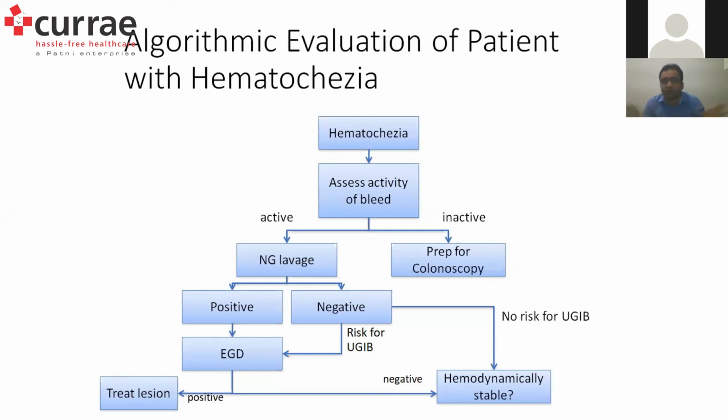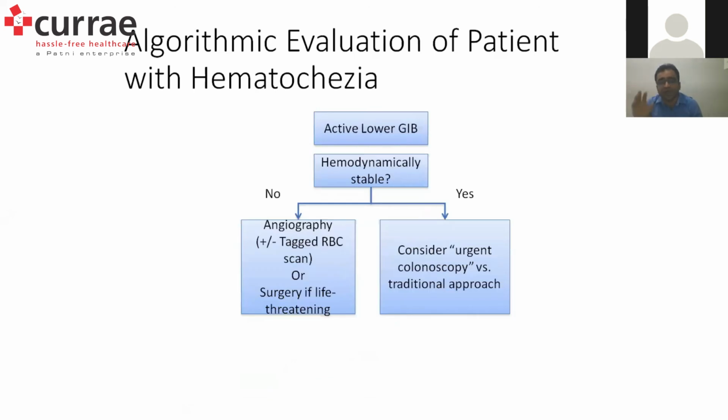60% of patients do not have any active bleeding through the NG, even if they have active bleeding in the stomach. So this is more of an obsolete method, but just in case you have less time and have to decide what procedure needs to be done first, maybe an NG can help in the first 40% of cases. If it is inactive, then we have to prepare for colonoscopy for sure and start doing it. Hemodynamic instability would be the first area of looking at it. Active GI bleeding, even if